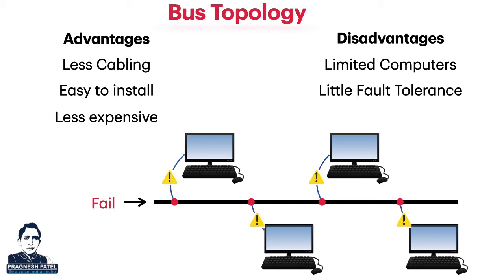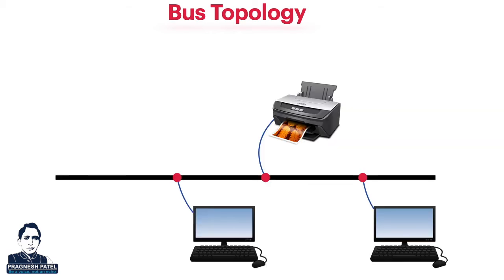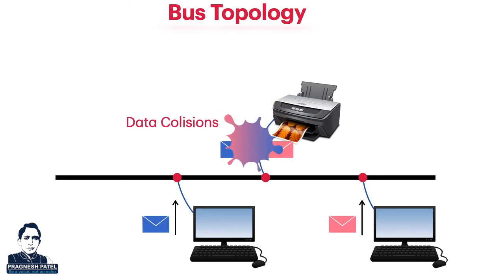Security risks exist because all computers can hear what the other computers are saying on the shared media. In a bus topology, only one computer can transmit data at a time. So, while one computer is sending a file to a printer, other computers have to wait. If another computer starts sending data at the same time, it will collide and corrupt the whole data. In such a case, data should be retransmitted.